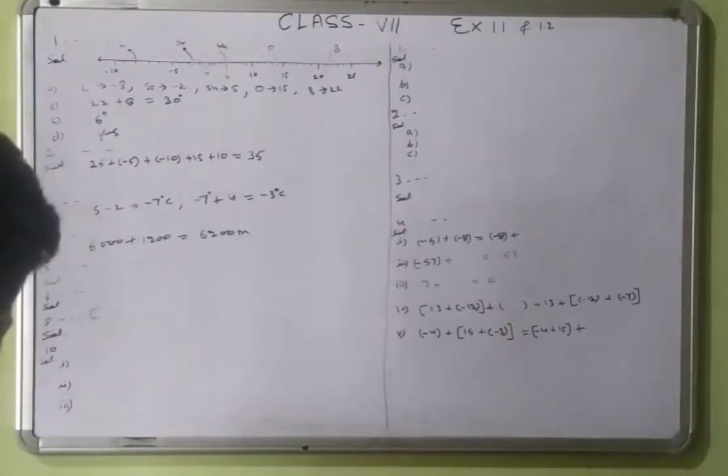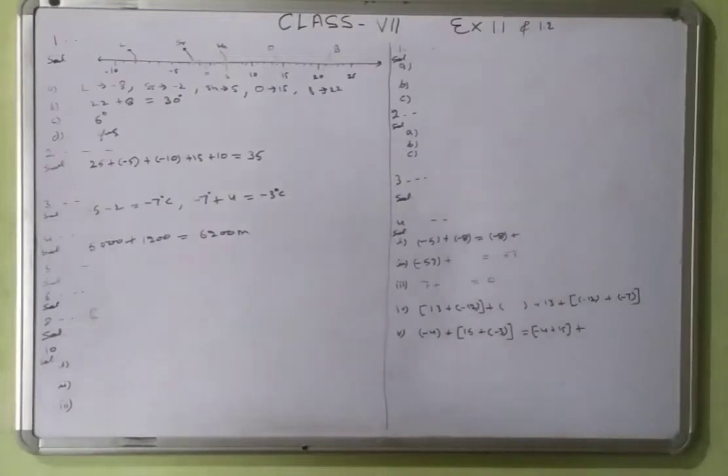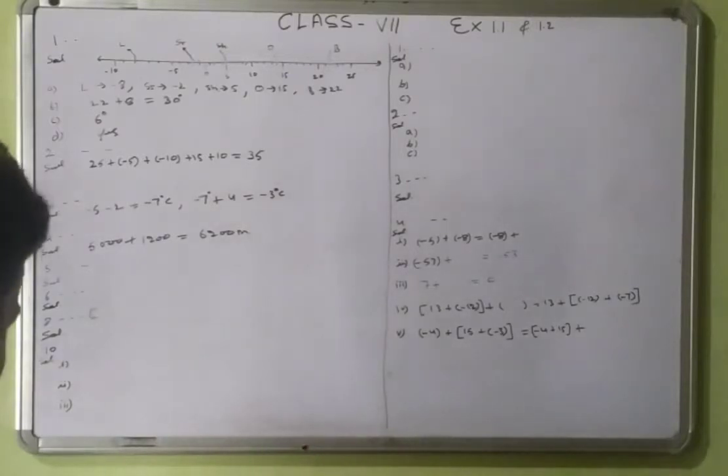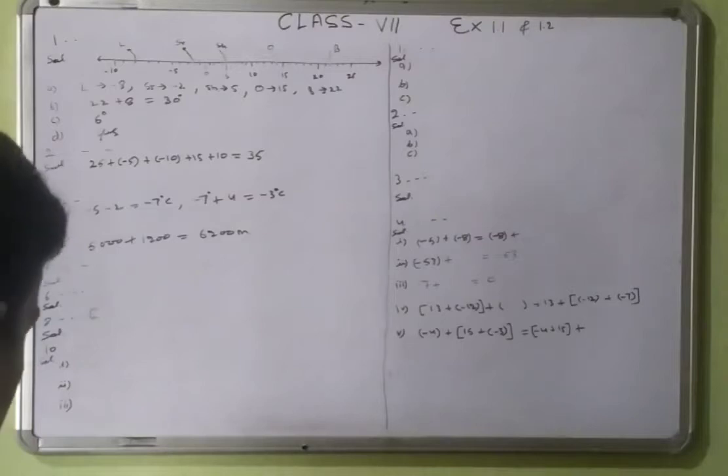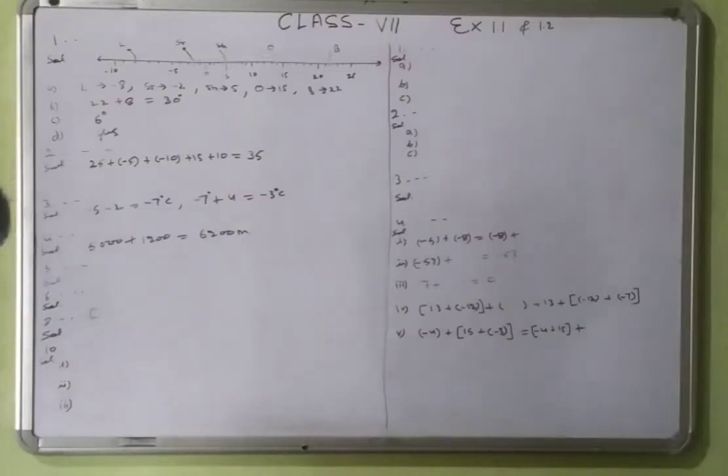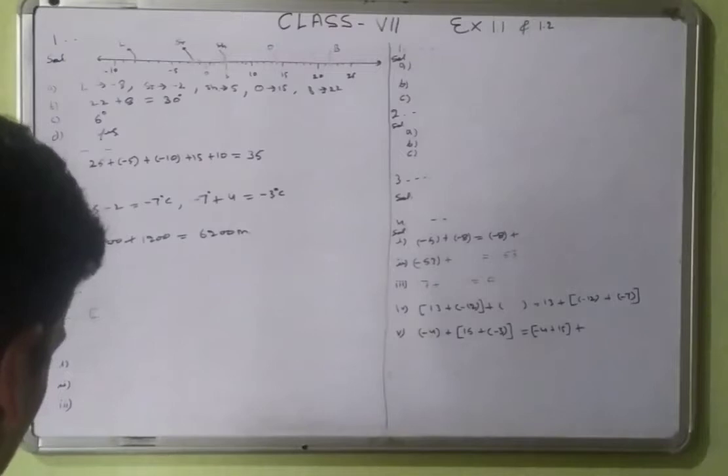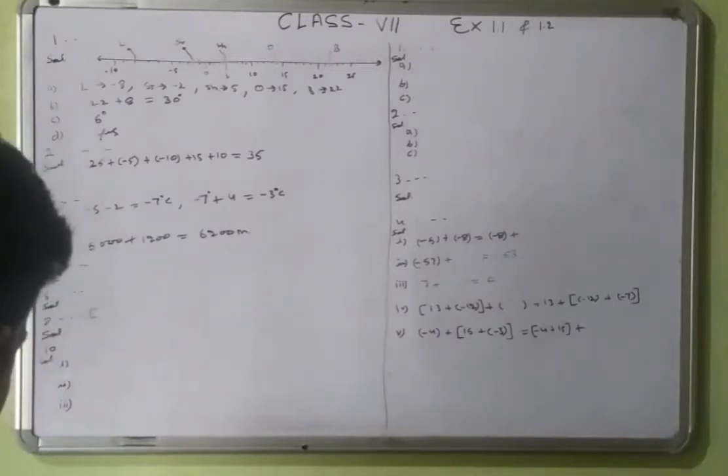Fifth question. Mohan deposits 2,000 in a bank account and withdraws 1,642 rupees from it. Deposit means the amount given to the bank. Withdraw means the amount taken. If the withdrawal of an amount from the account is represented by a negative integer, then how will you represent the amount deposited?